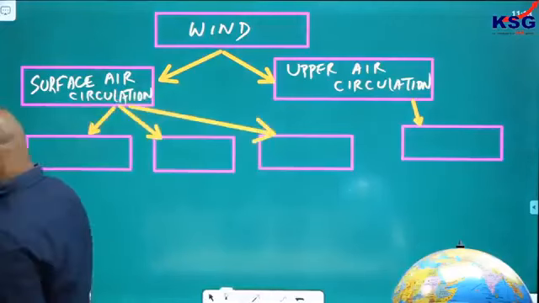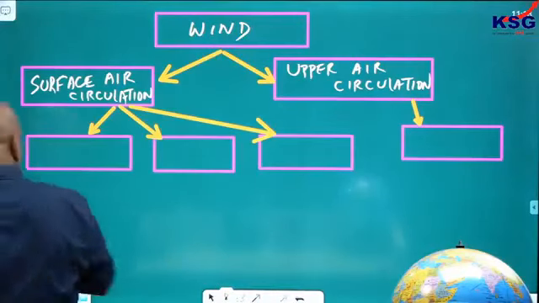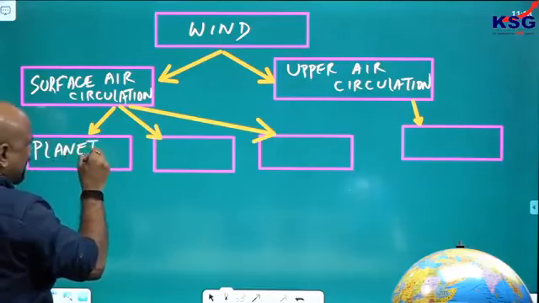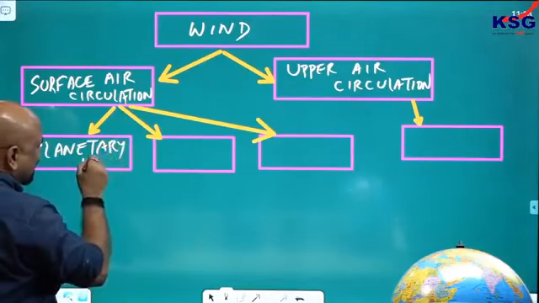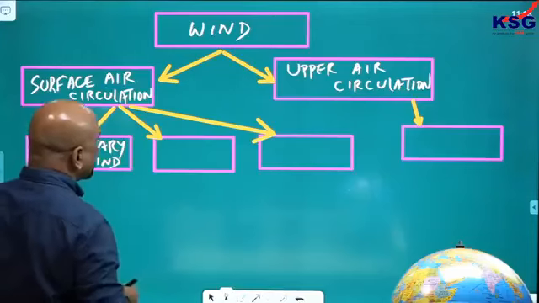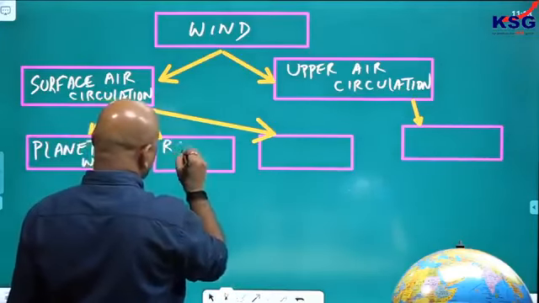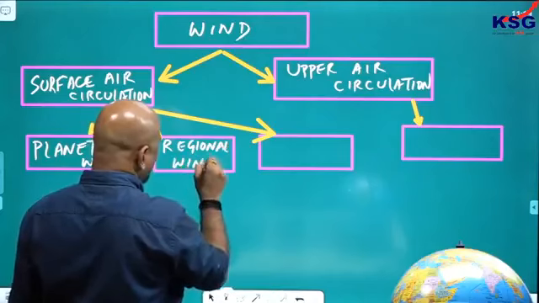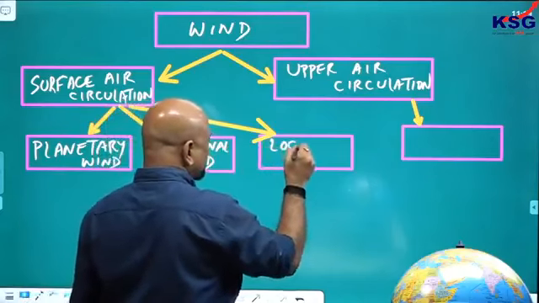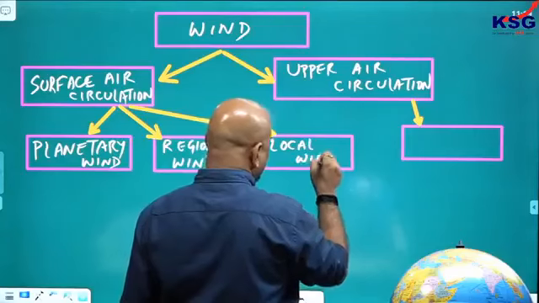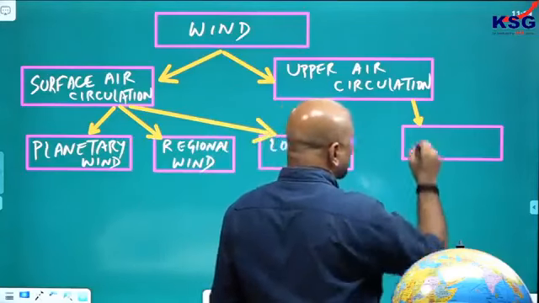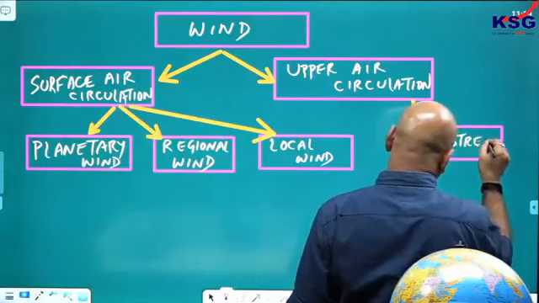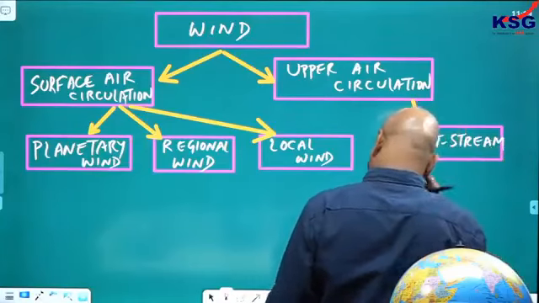Surface air circulation can be of three different types here. One is planetary wind, this here is regional wind, and third one is the local wind. Upper air has only one, that is the jet stream. Jet stream in the upper air circulation.